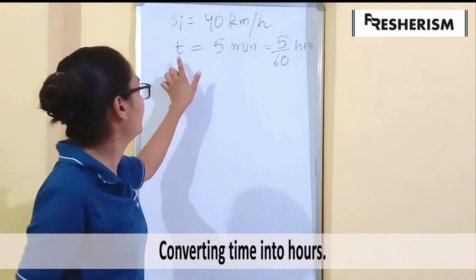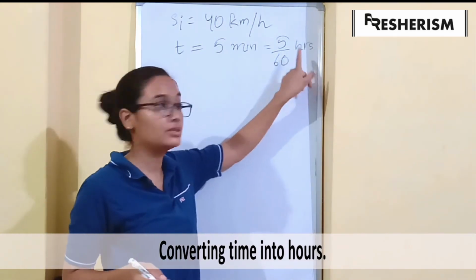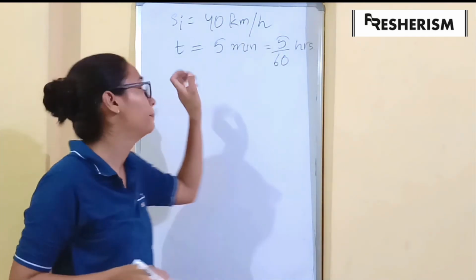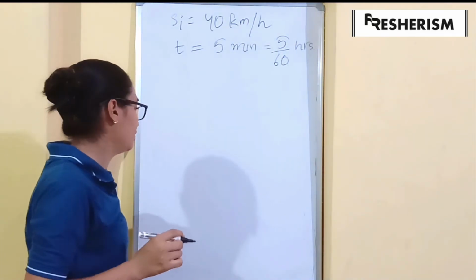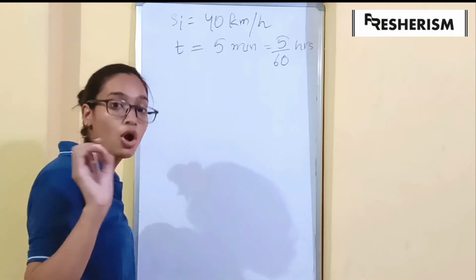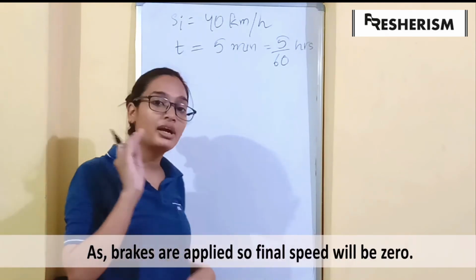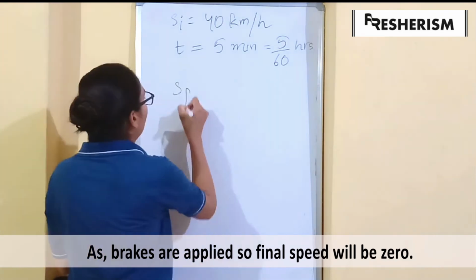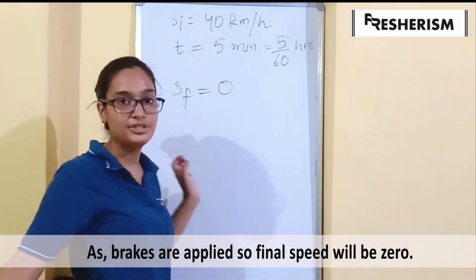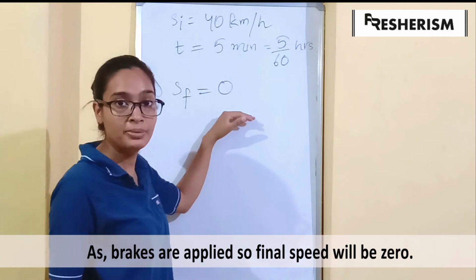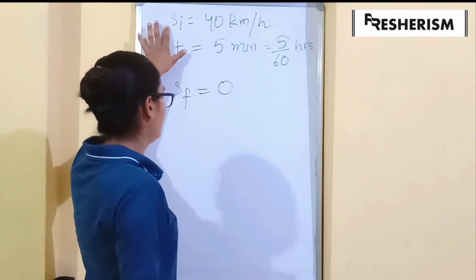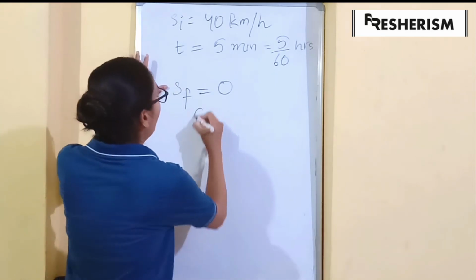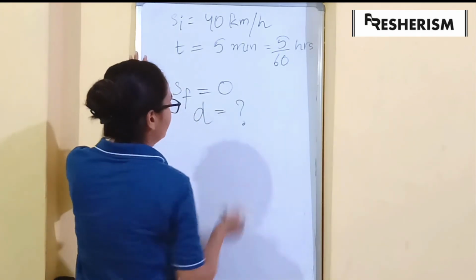Okay, so we converted the time into hours as the speed and the deceleration are in kilometers per hour. Next thing we are given is that the car stopped in 5 minutes. So if the car stopped, that means its final speed is 0. Final speed of the car is 0 as it has stopped completely. So we have initial speed, we have time, we have final speed.